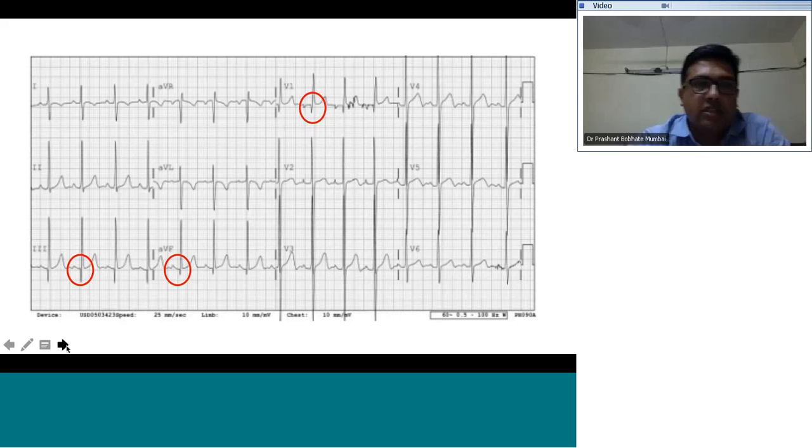So if you see this ECG of a patient with CCTGA, there is presence of Q waves in lead 3 and in lead aVF, and in lead V1, whereas there is no Q wave in V5 or V6 as is normally seen in normal individuals. So there is absence of Q waves in the left precordial leads, presence of Q waves in the right precordial leads, and the presence of Q waves in lead 3 and lead aVF.